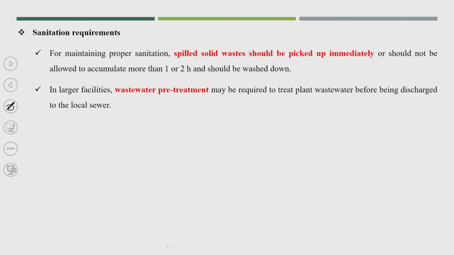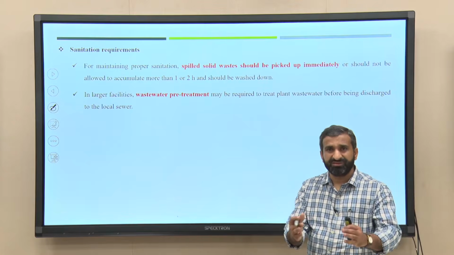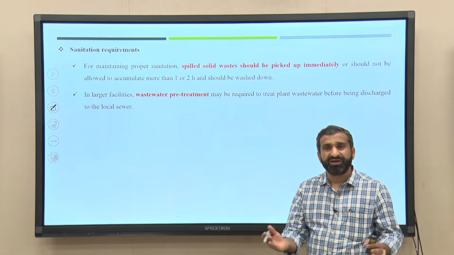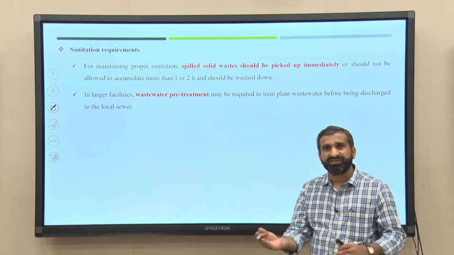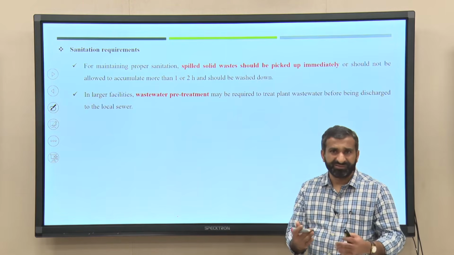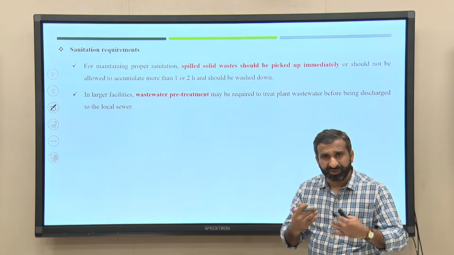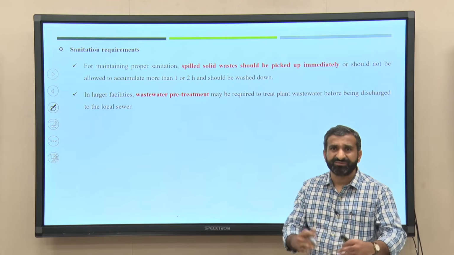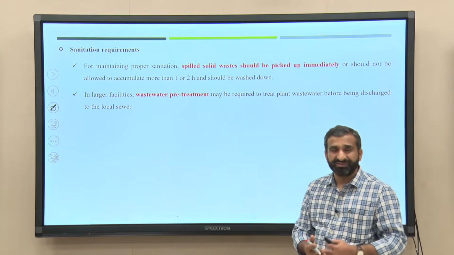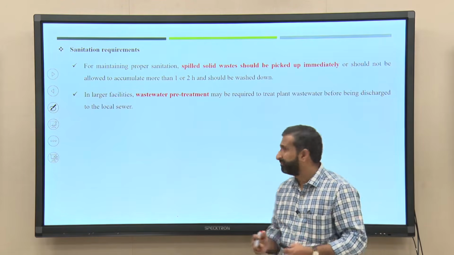Because cleaning will be required, and the transfer station may operate 6 hours or 8 hours in a day, once the entire operation is over, obviously cleaning will be required. Because of that cleaning, wastewater will also be produced, that is the cleaning water.